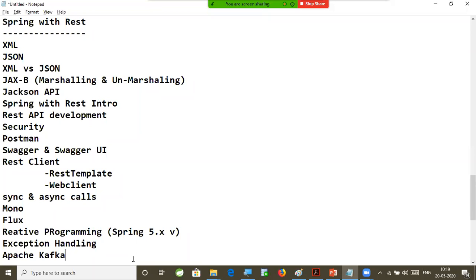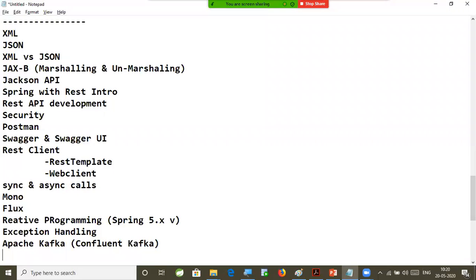So how to connect with that Apache Kafka? Nowadays, some of you may be aware or may not be aware, we got Confluent Kafka. Confluent Kafka came into the market, which is advanced compared to Apache Kafka. Now, as part of my application, we are migrating from Apache Kafka to Confluent Kafka, which has more features. This is the latest update. Only last week, in my project, we started migrating from Apache Kafka to Confluent Kafka. So we are going to understand what Apache Kafka is and what Confluent Kafka is, because I am already part of the project development, so I will be understanding the latest concepts and what is happening in the industry. Those things will be covered in the classroom.